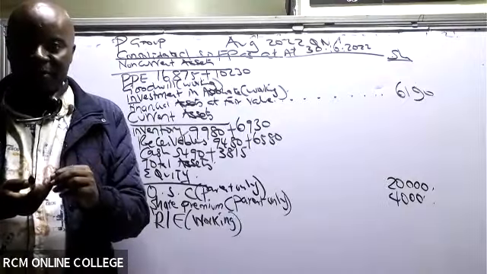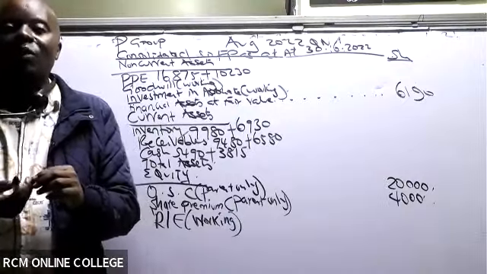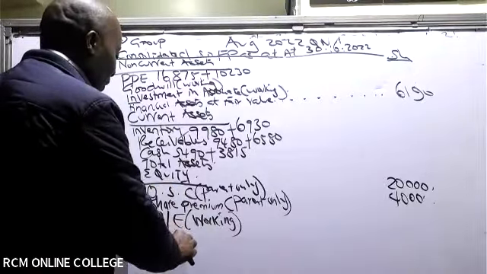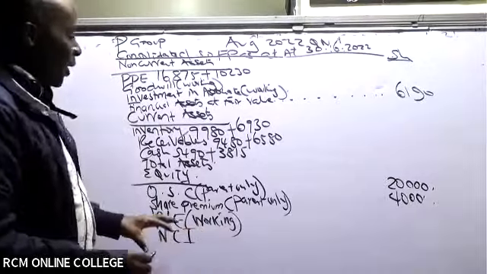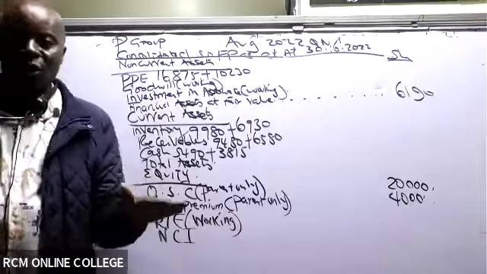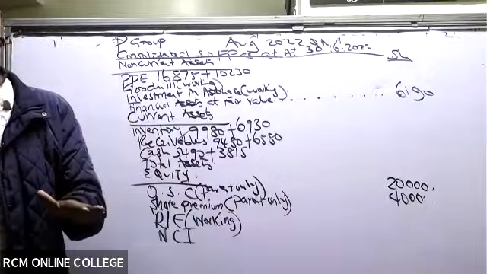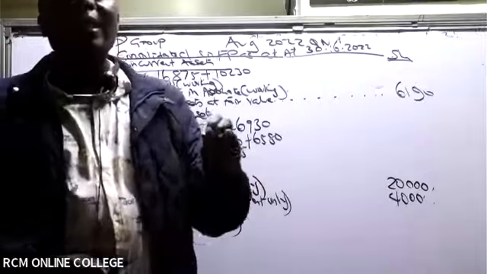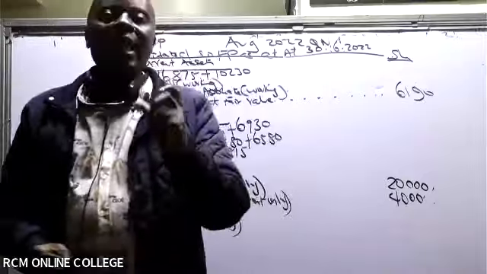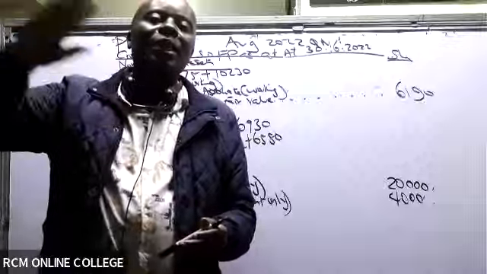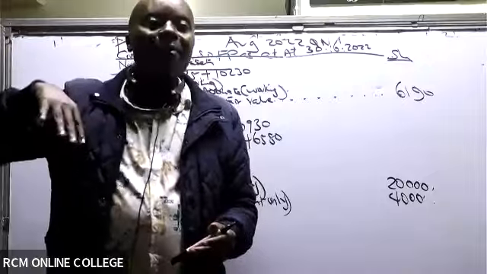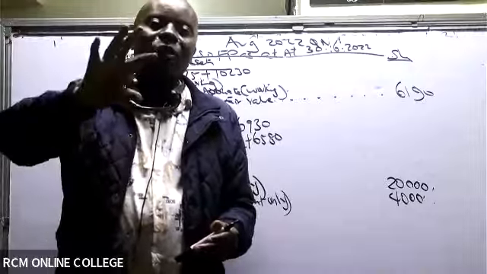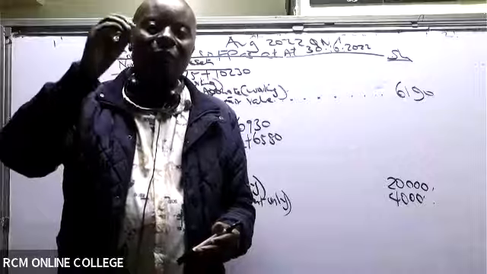Yes, we have NCI. We have in this case non-controlling interest. Please write this in full. Non-controlling interest is a form of equity because these guys will not come to ask for their money. They've invested with us. It's a permanent source of capital. Should they be tired with our company, they can only sell the shares at the secondary market. They can't come back for their money. So it's a permanent source of capital. We put it under equity owners. There are two owners here: the parent and non-controlling interest.